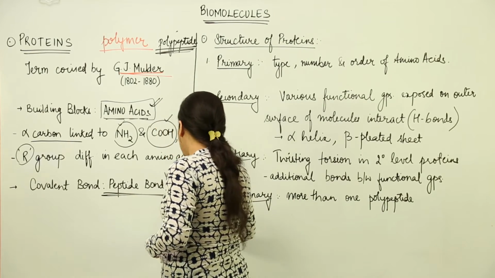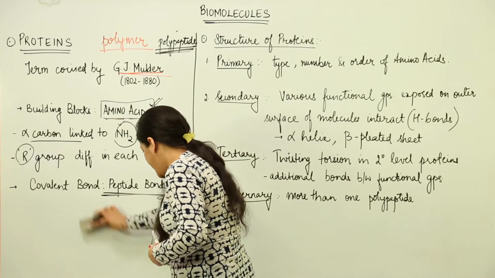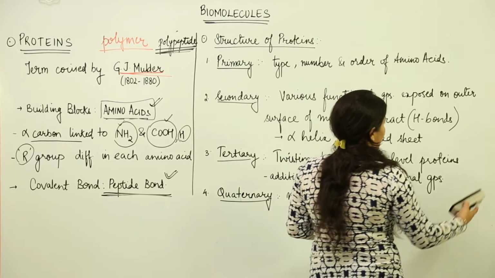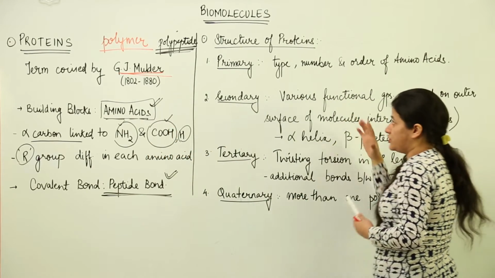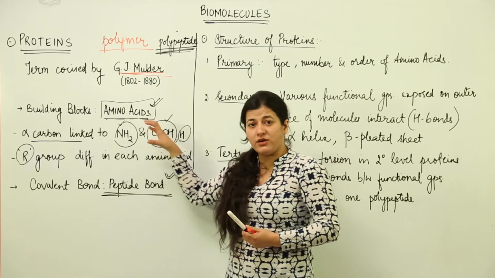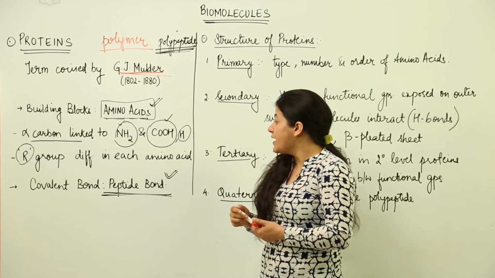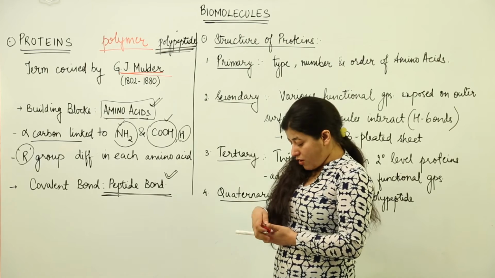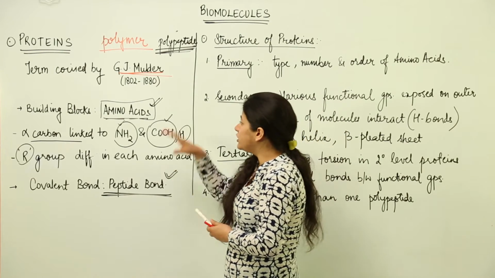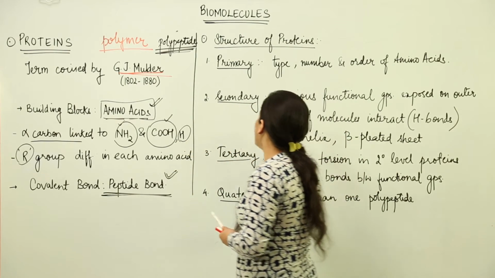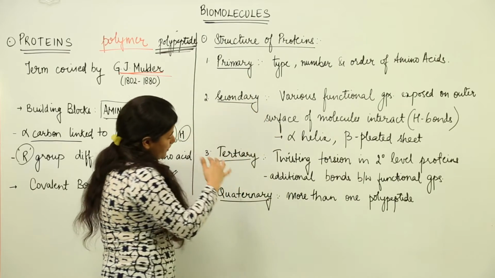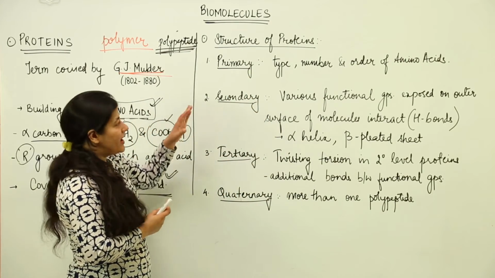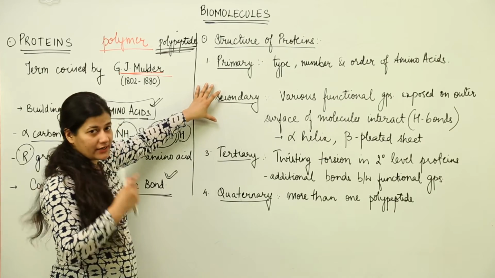Now, as much as we have discovered till now, the polypeptides which are formed include long chains of amino acids bound to each other by the peptide bond. On the basis of the structural organization, the proteins are divided into 4 different structures, and just for your understanding and clearing one thing in